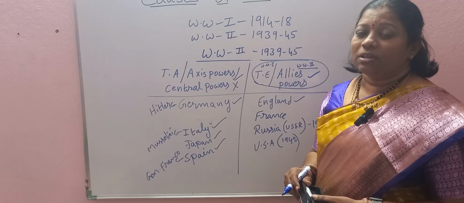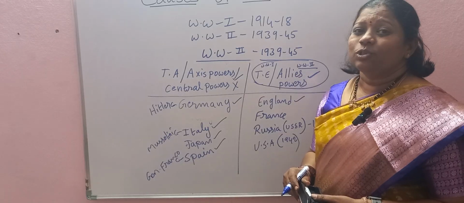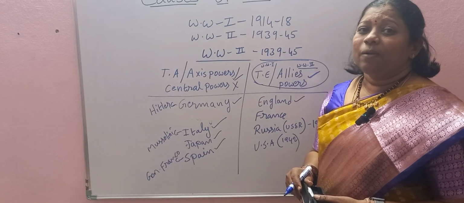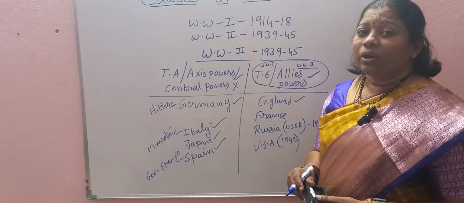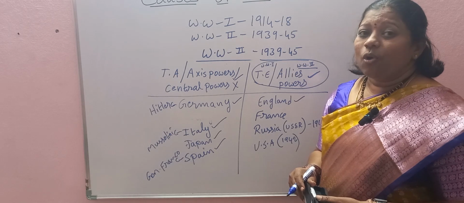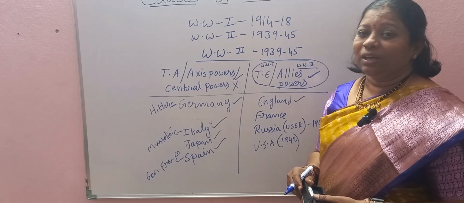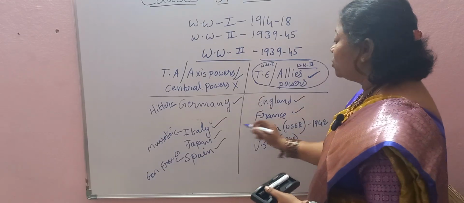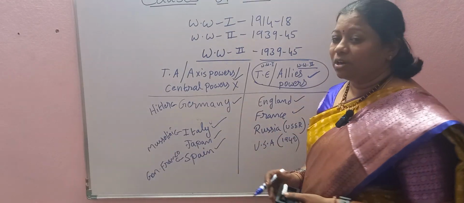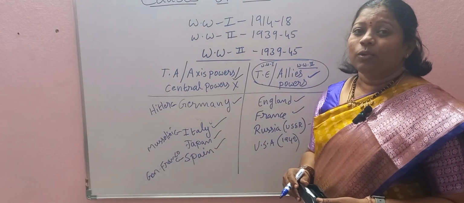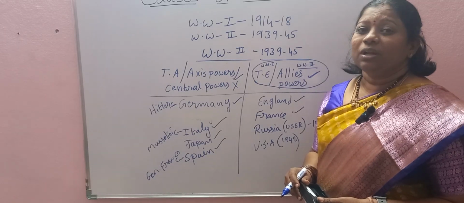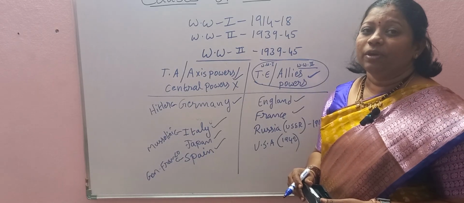That means England had so many colonies in Europe, Africa, and Asia. So all these colonies of England also took part on behalf of England, as well as France, Italy, Spain, and Germany. Along with their colonial masters, those colonial countries also took part in the world wars.